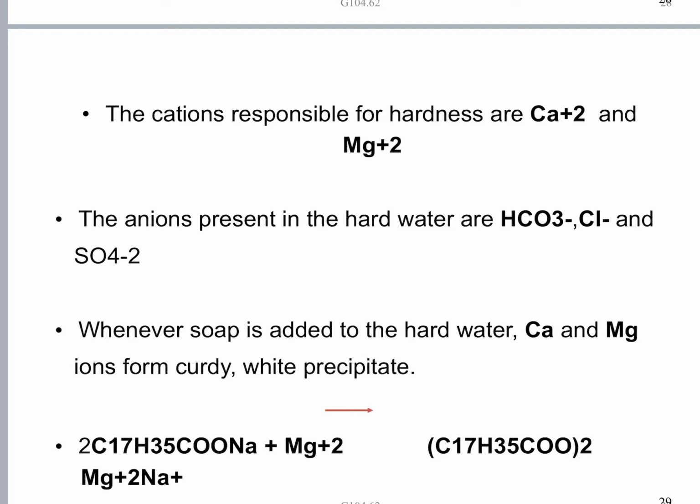So, two molecules of sodium stearate will react with one molecule of magnesium Mg2+ to give rise to (C17H35COO)2Mg and 2Na+. This (C17H35COO)2Mg is called magnesium stearate.